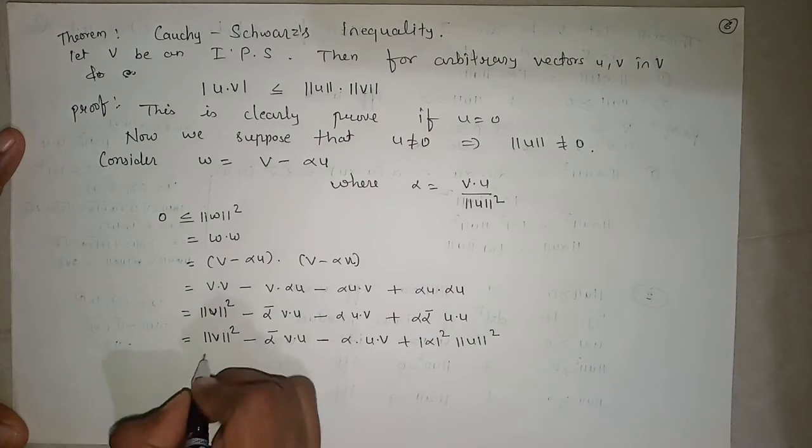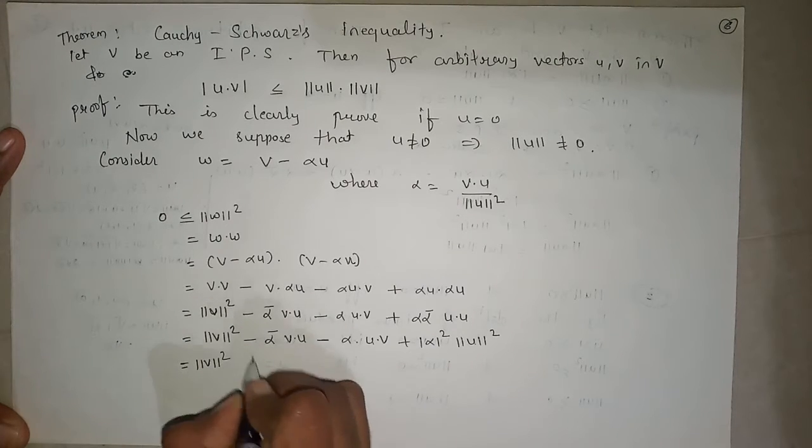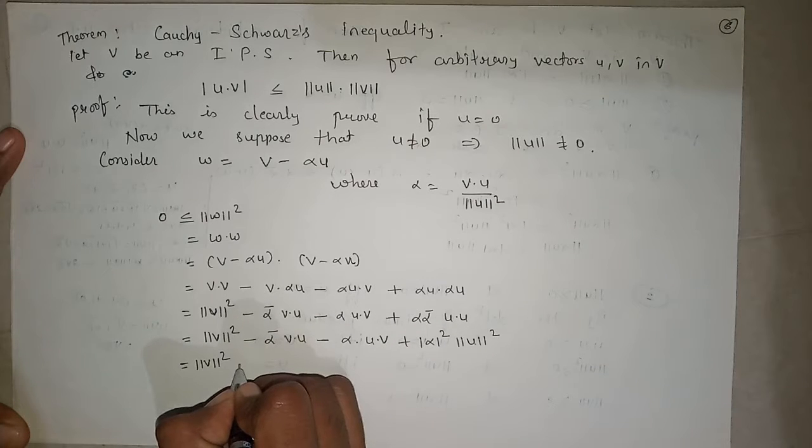Now we have the value of alpha, so we can substitute it here.